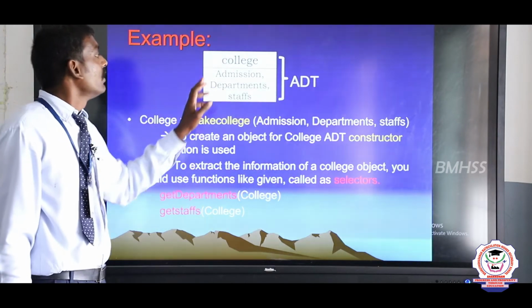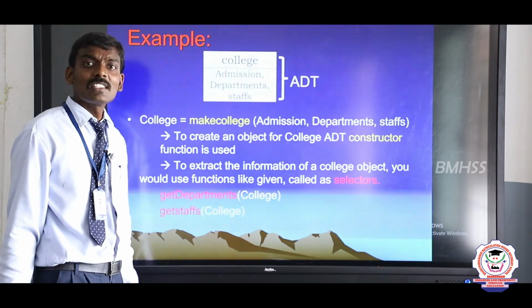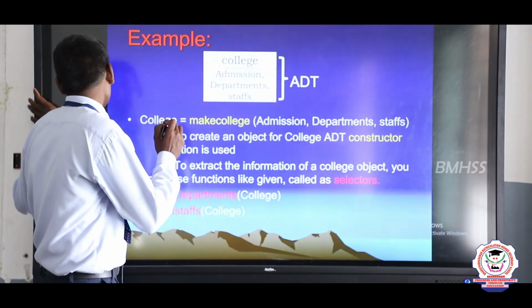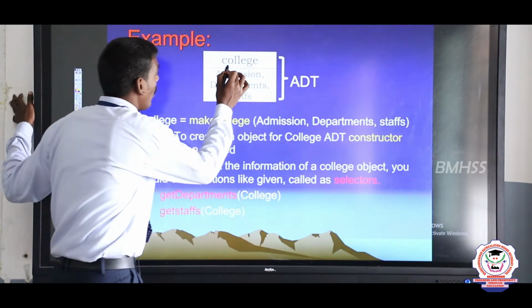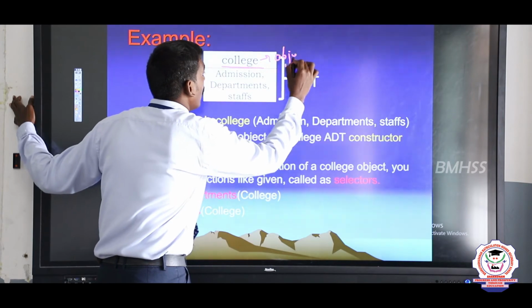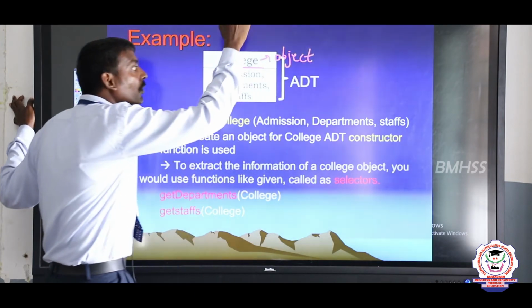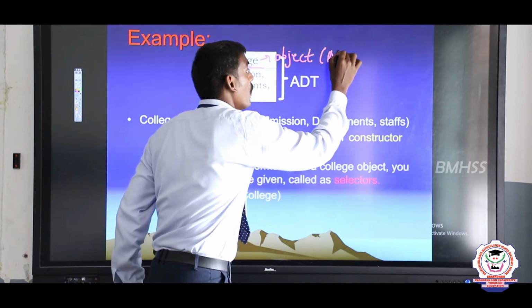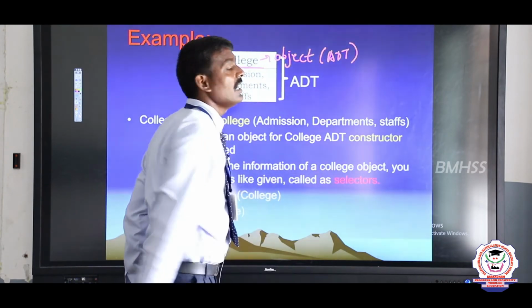Another example. For example, college. What is this college in this example? College is an object. So here college is an ADT. What is the expansion of ADT?